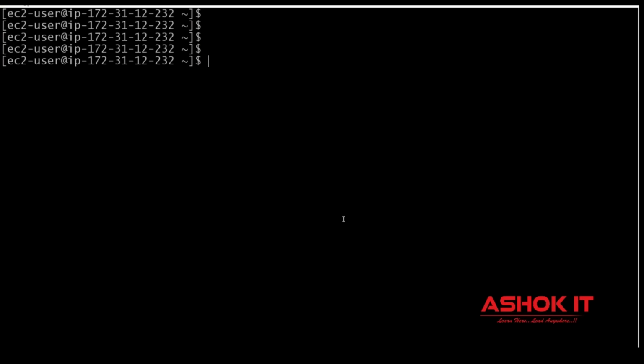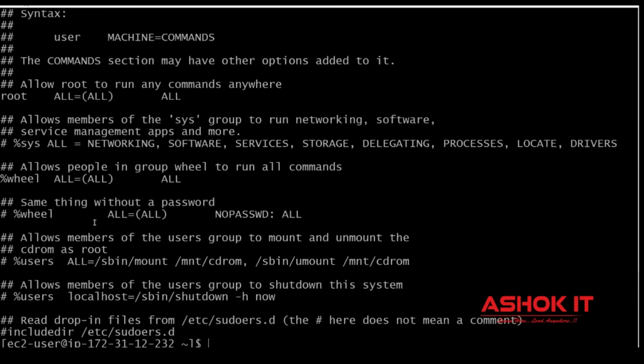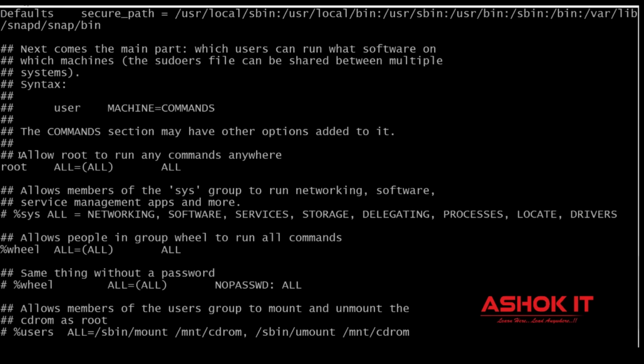So where that file is available, first see the content of that file. sudo cat /etc/sudoers. So this is the path of that file. In this file, we can see which user can run the command as a sudo user. So if you see, allow the root user to run any command anywhere. So by default, for the root user, all the privileges are available.